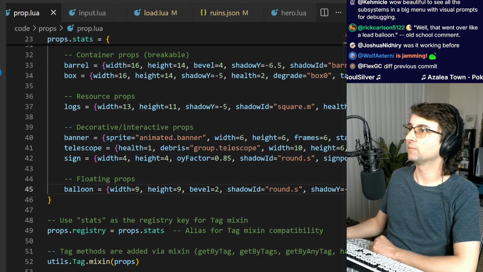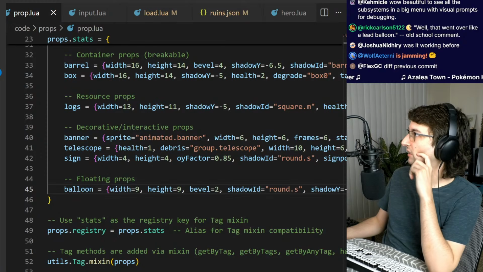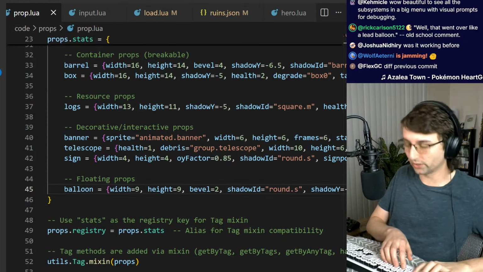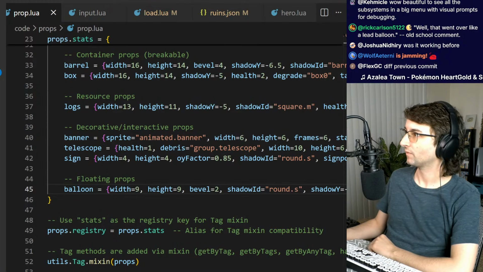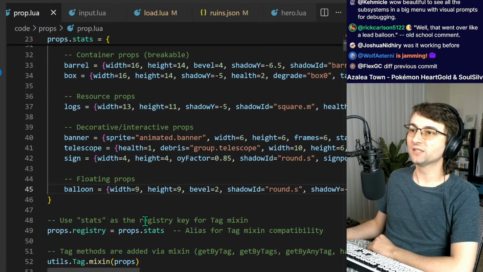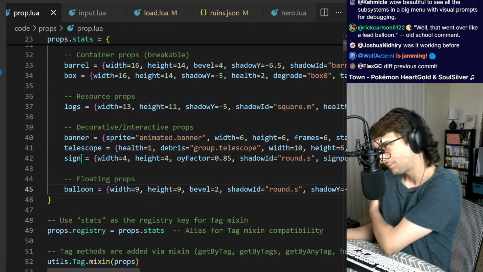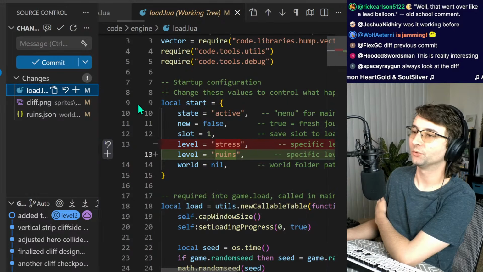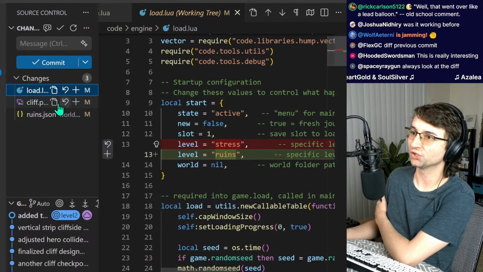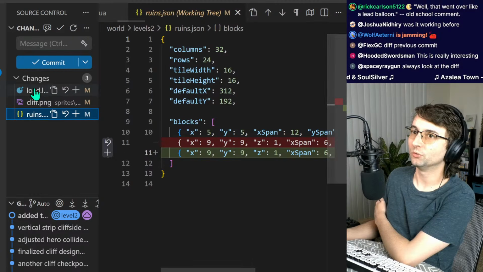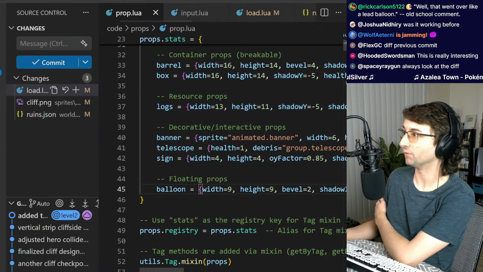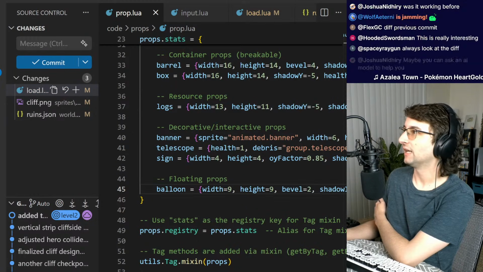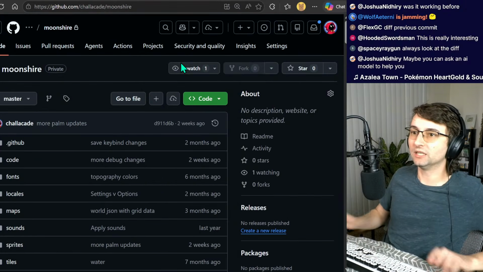So someone suggested let's look at the diff, and that's a really good suggestion. So we're gonna go to GitHub and we're gonna look at the diff. What that means is that because all of this code is handled through Git, through version control, I'm able to go back and check all the different versions, all these specific changes that I've made. And here we have the GitHub repo for MOONSHIRE.